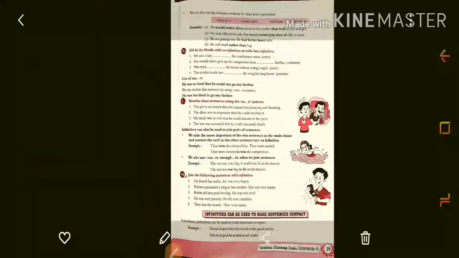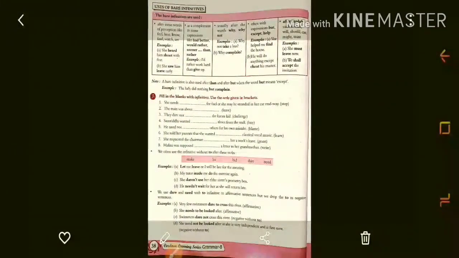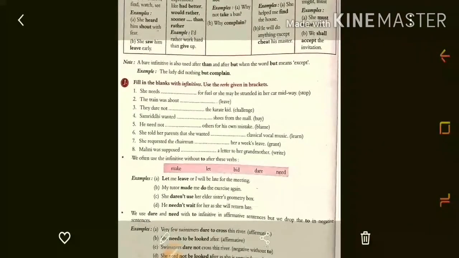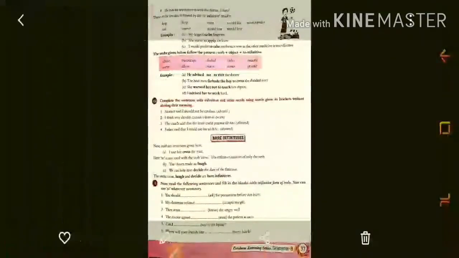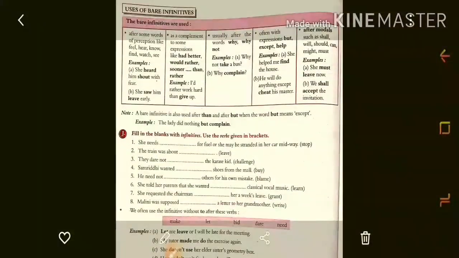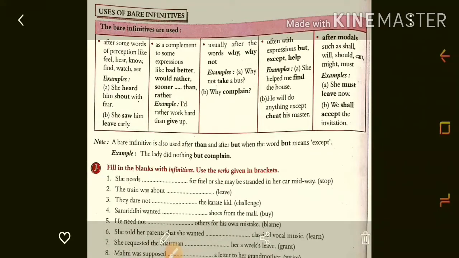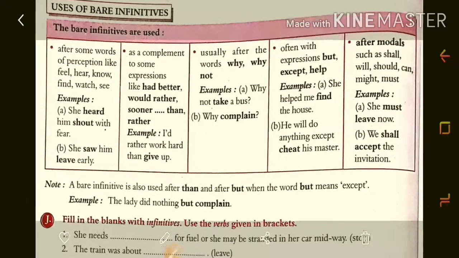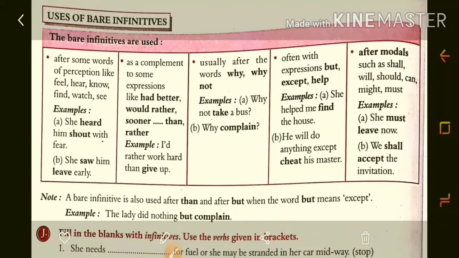Now in the next point we are going to see the chart of the use of bare infinitives. Here they have given that bare infinitives are used after verbs of perception like feel, hear, know, find, watch, see.